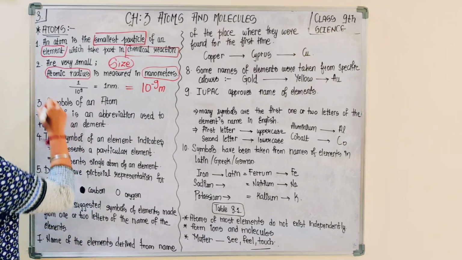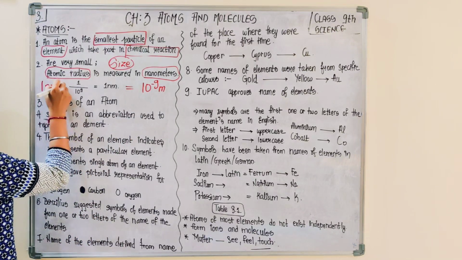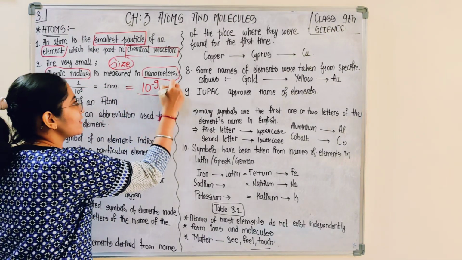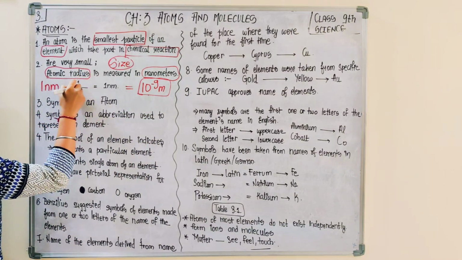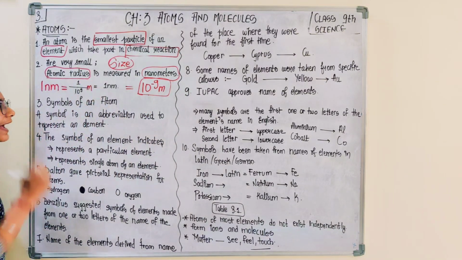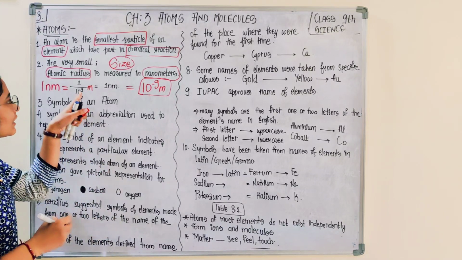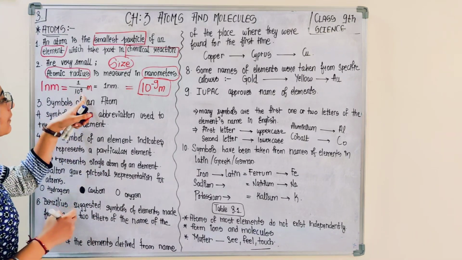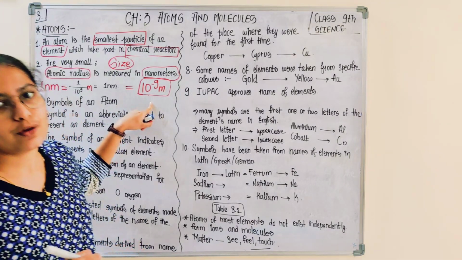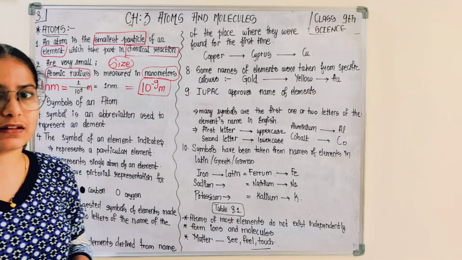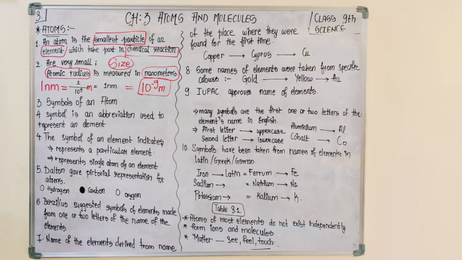1 nanometer is equal to 10 raised to minus 9 meter, or you can refer to it as 1 by 10 raised to 9 meter. Because the 9 is below the division, when I bring it up it becomes minus 9. I hope you are getting this. This is simple math. So this was atomic radii.